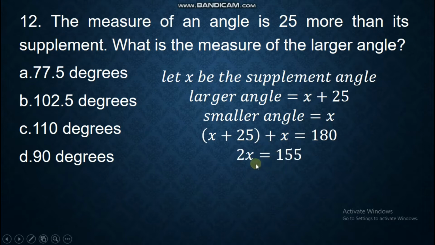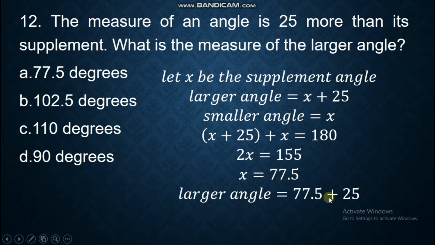So you have 2X equals 155. You divide both sides by 2, so you will have 77.5. And remember that the larger angle is X plus 25, so you will have 77.5 plus 25 is 102.5. Our answer for this number is letter B, 102.5 degrees.